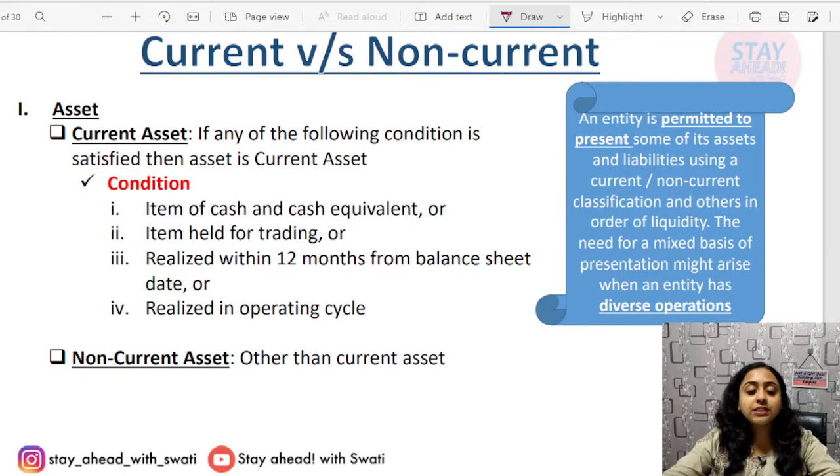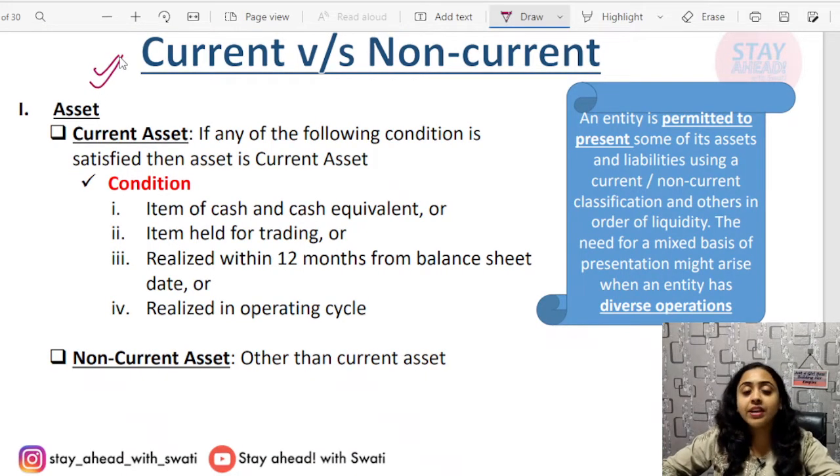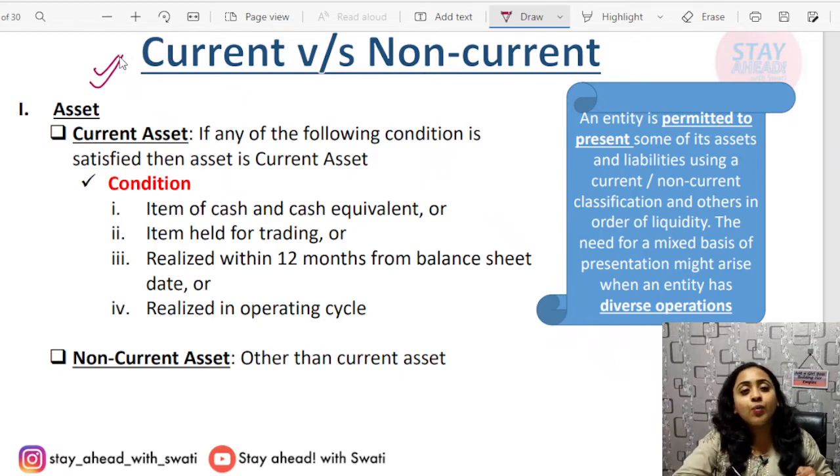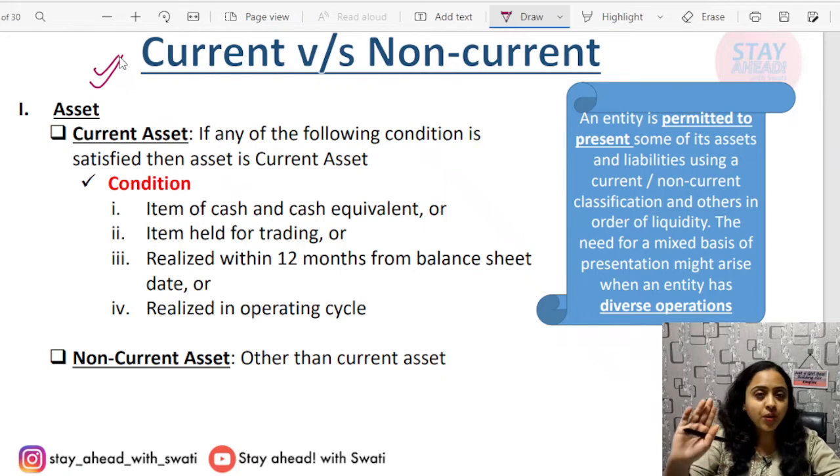Now comes current versus non-current. This is very important, very important, even from the view of practical knowledge about the balance sheet and P&L, and also from the purpose of solving the questions. Okay, current versus non-current. Generally, we used to consider that as per accounting standard and all, any asset, for example, that will be encashed within next 12 months, then this is current asset. If the benefit will be encashed after 12 months, then that portion will be non-current. Okay, are you clear?